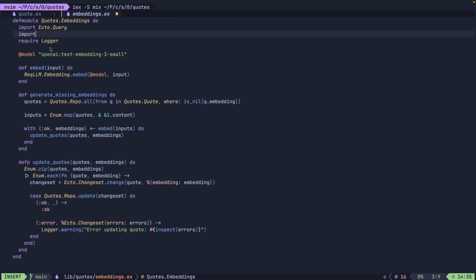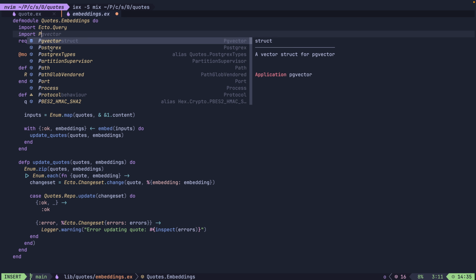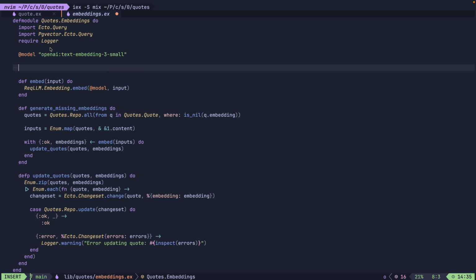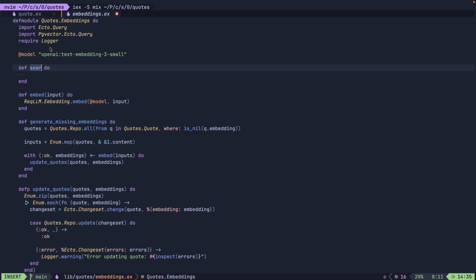Coming back to the most interesting part, let's implement the search function itself. I'll add the necessary import first, and the search function takes a query string. What we need to do here is first generate an embedding for this query string, and then compare this embedding to all other embeddings in the database, and get the ones that are closest to it. Generating embeddings, as you've seen before, is now quite easy.